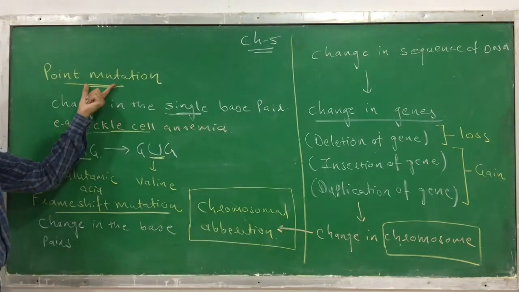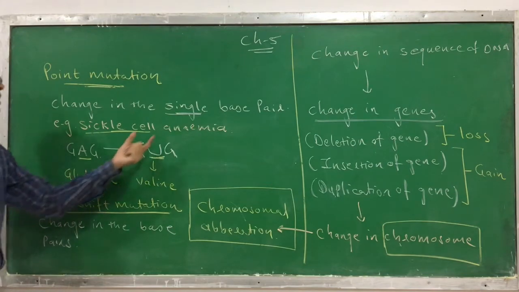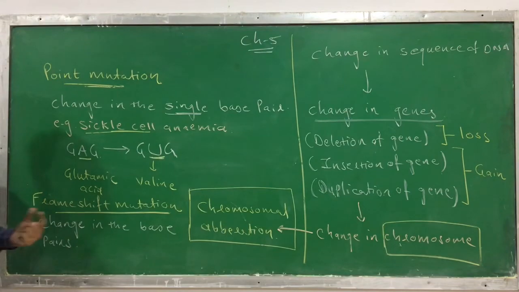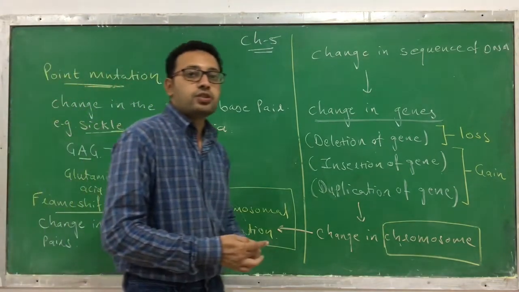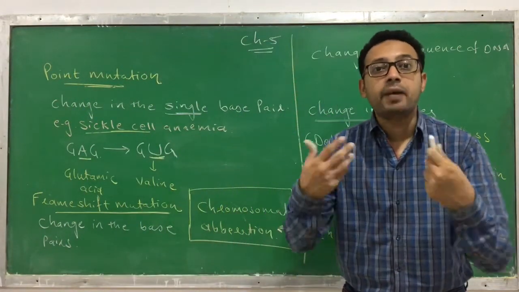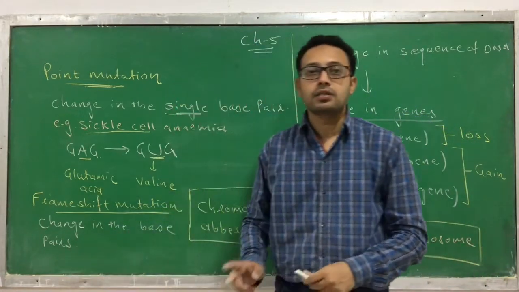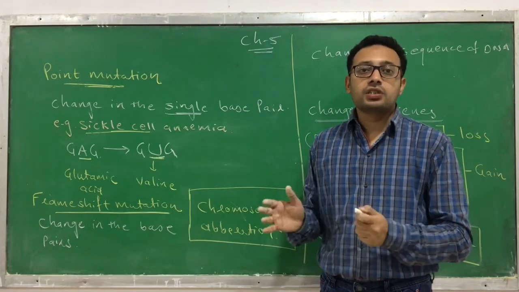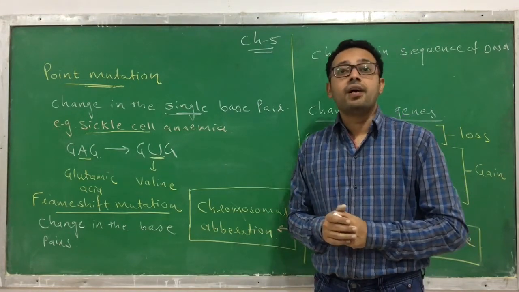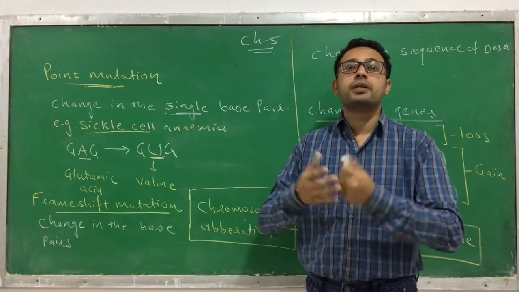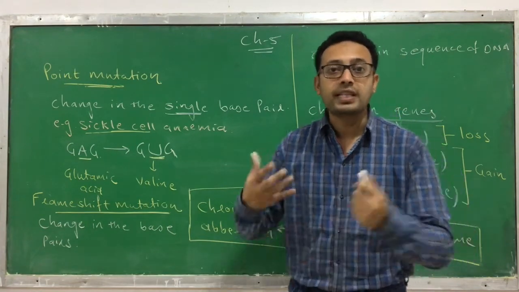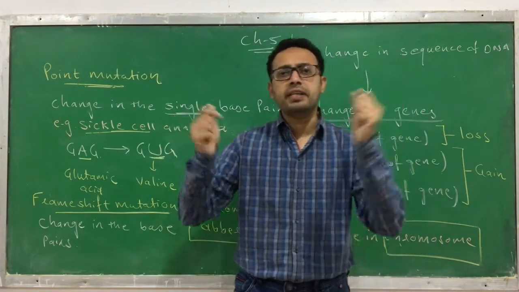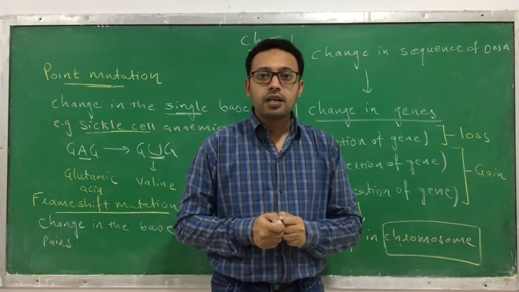So chromosomal aberration is one kind of mutation. Another kind of mutation is a point mutation. Here there is a change in the single base pair, and the classical example is sickle cell anemia. Another kind is the frame shift mutation, where there is a change in the base pairs. So this is regarding the mutation. Now, how does this mutation take place? What is the mechanism by which this mutation occurs? There are multiple mechanisms by which mutation can occur, but we don't have to learn them.